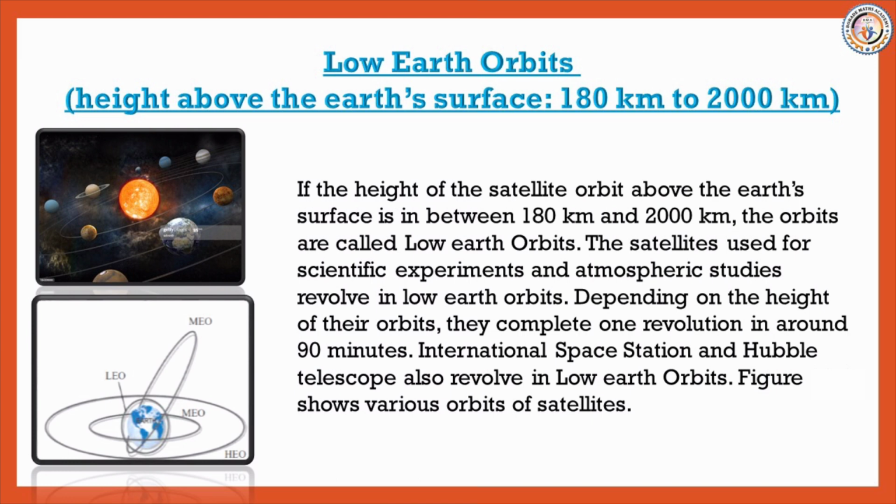Depending on the height of their orbits, they complete one revolution in around 90 minutes. The International Space Station and Hubble telescope also revolve in low Earth orbit.